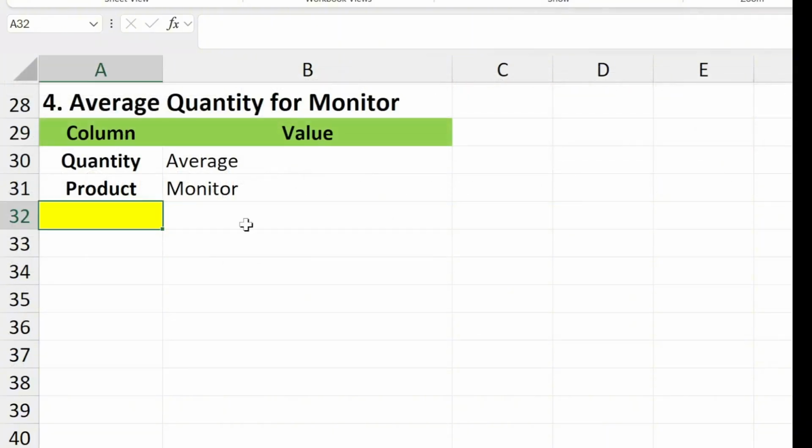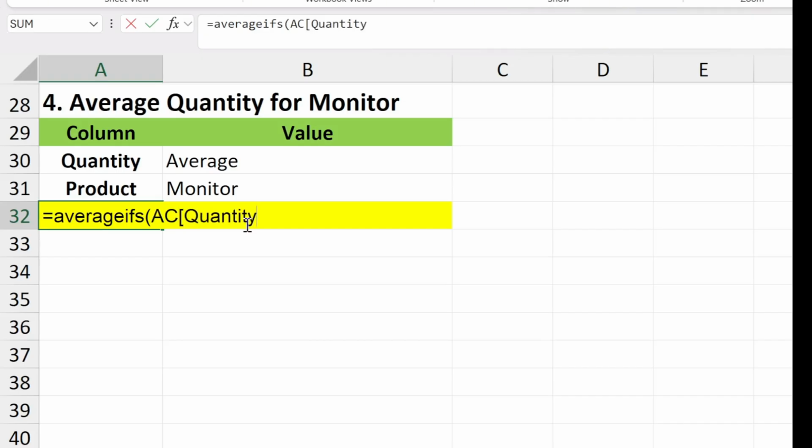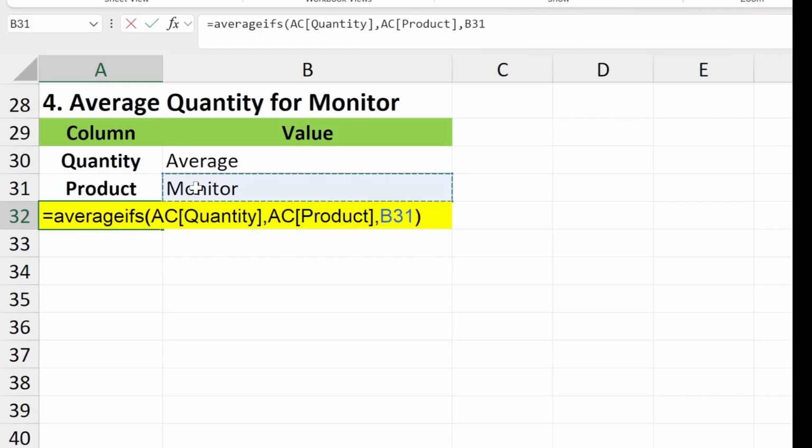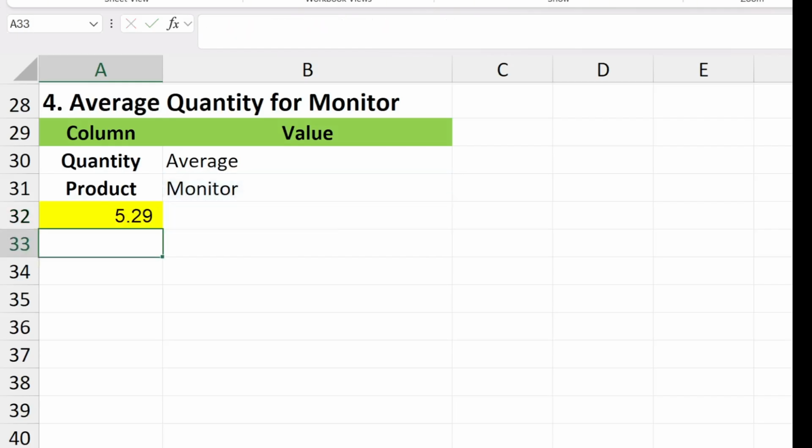Next, let us work with AVERAGEIFS, which calculates averages based on multiple conditions. The scenario is simple: what is the average quantity for the product monitor? Type equals AVERAGEIFS and open bracket. Type AC quantity as the average range, comma, AC product as the criteria range, comma, then select B30 for the value monitor. Press Enter.